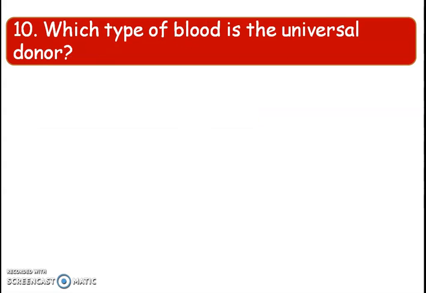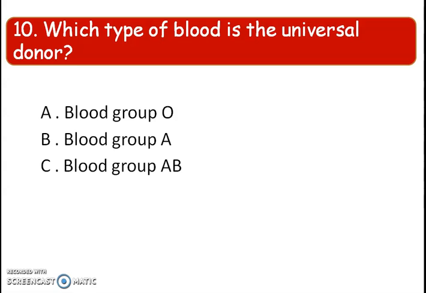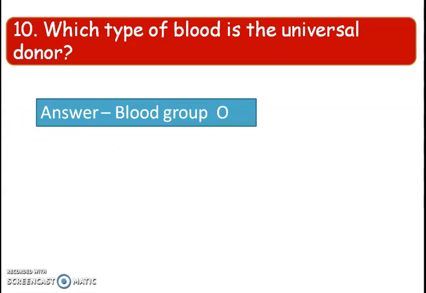Next, which type of blood is the universal donor? Donor kun hoy, jone blood to donate koribo pare. Our universal donor kun hoy? Blood group O, blood group A, blood group AB and blood group B. The answer is option A, blood group O. Blood group O is the universal donor.